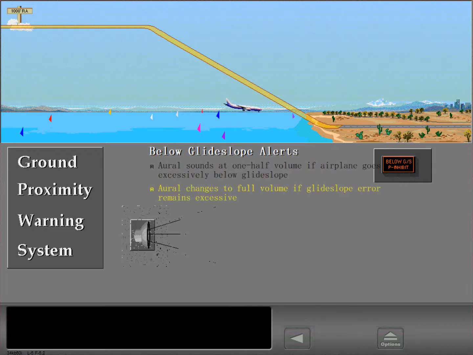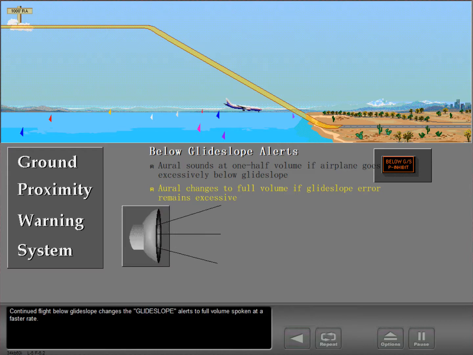Glide slope. Glide slope. Continued flight below glide slope changes the glide slope alerts to full volume spoken at a faster rate.